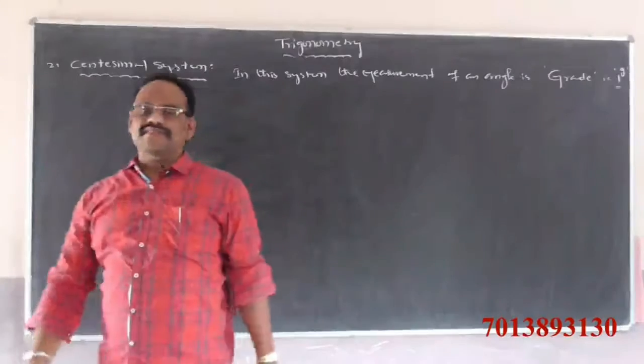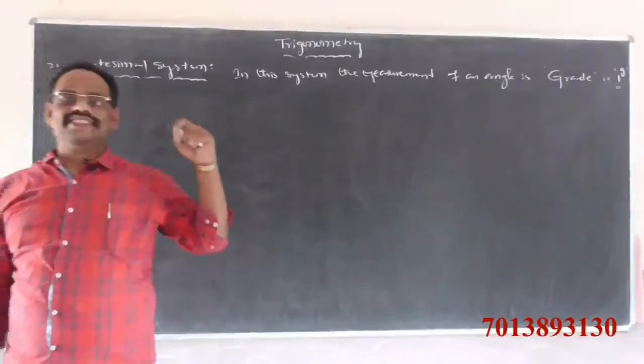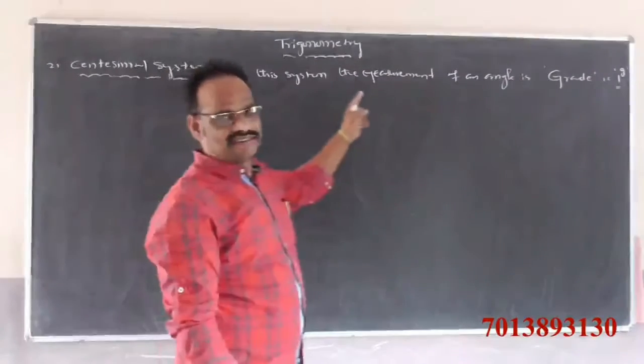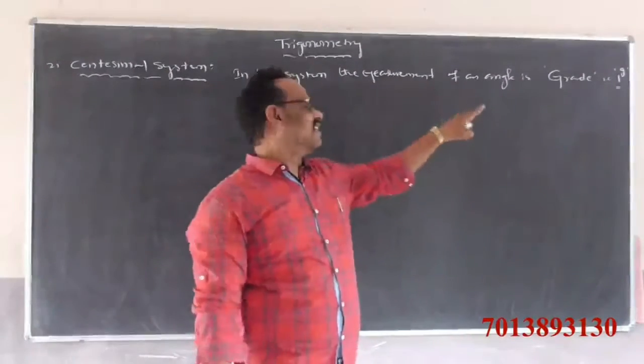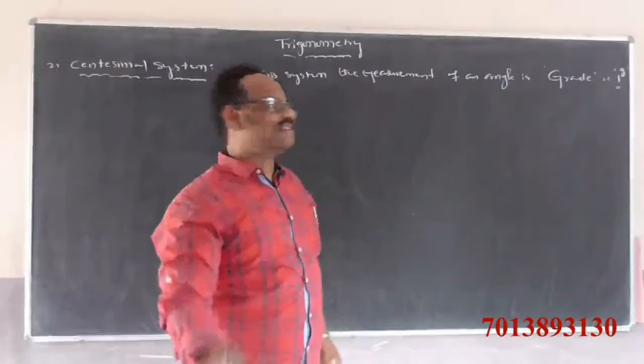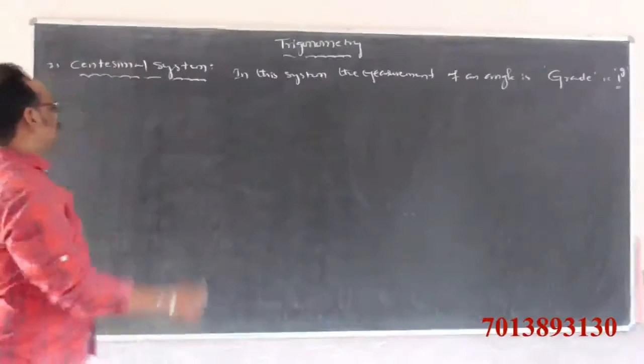This is the centesimal system, which is nothing but the French system. In this system, the measurement of angle is grade. It is denoted by 1 power g. So in this system, the measurement of angle is grade. What is grade?